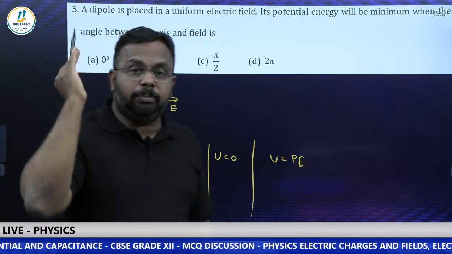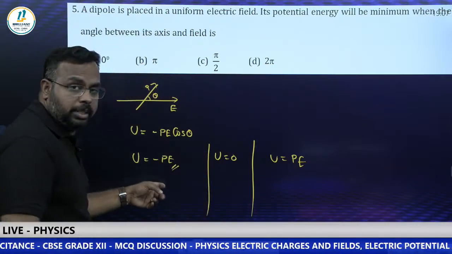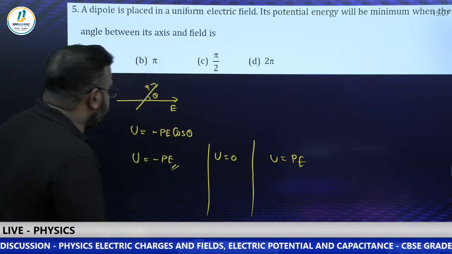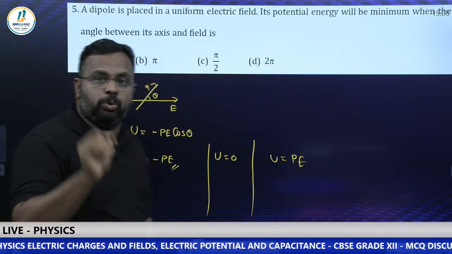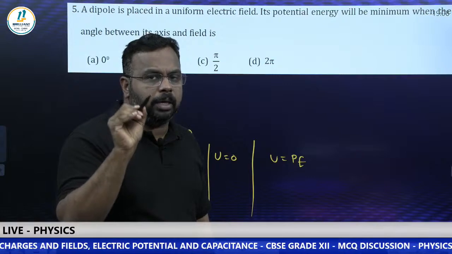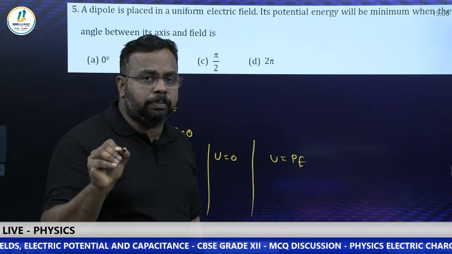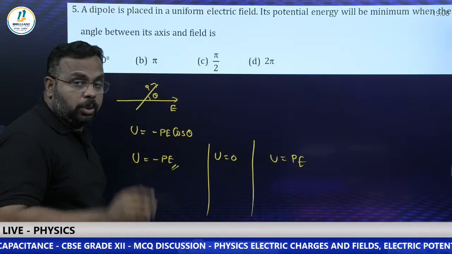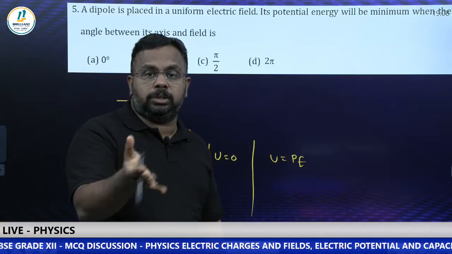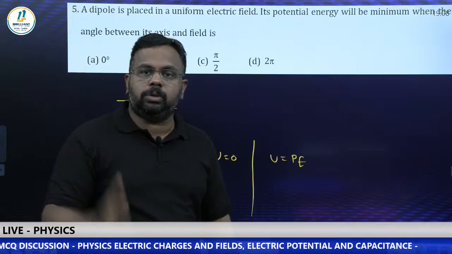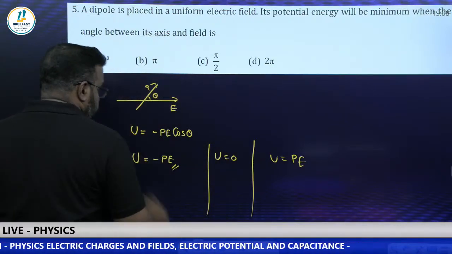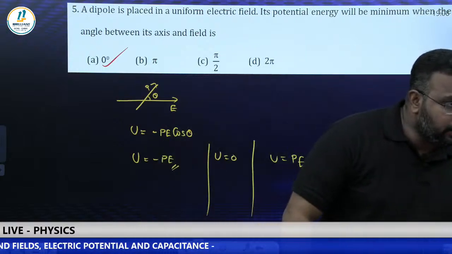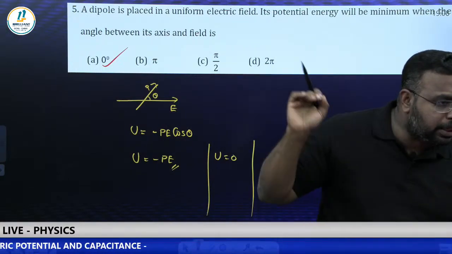In which case are we having minimum potential energy? Minimum potential energy is in the first case, minus PE. So the first case is theta equal to 0 degrees, and that is the case where potential energy is minimum. And my dear students, please note that when energy is minimum, it is stable. So we will call it stable equilibrium position. In some questions you can see it is at the stable equilibrium position, which means you have to understand theta value is equal to 0. So the answer for this question is option A. Yes, Smriti, I hope it is clear for you.